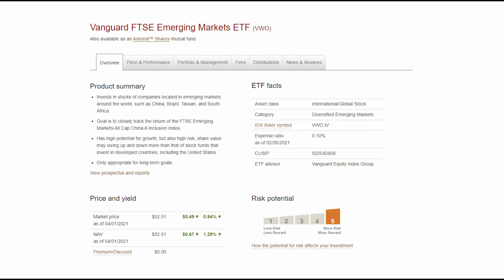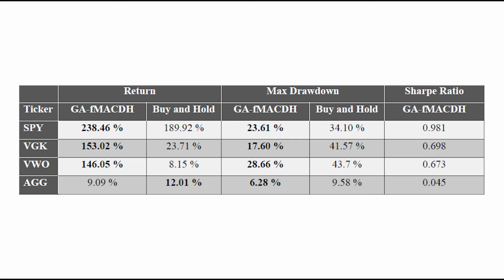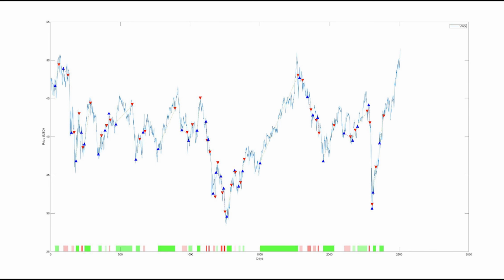Next, we have the VWO. The VWO is an ETF that tracks the FTSE Emerging Markets All Cap China A Inclusion Index. Lastly, we have the AGG. The AGG is an ETF that tracks the total US investment grade bond market. We trade these ETFs from January 2011 to January 2021. Our strategy has enabled us to outperform the buy and hold strategy. Our forecasted results have also helped us in identifying the peaks and troughs of the price actions.